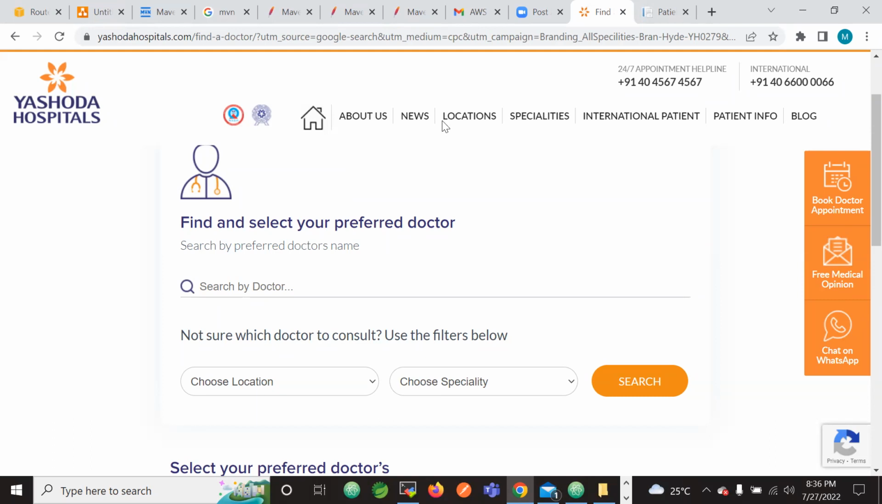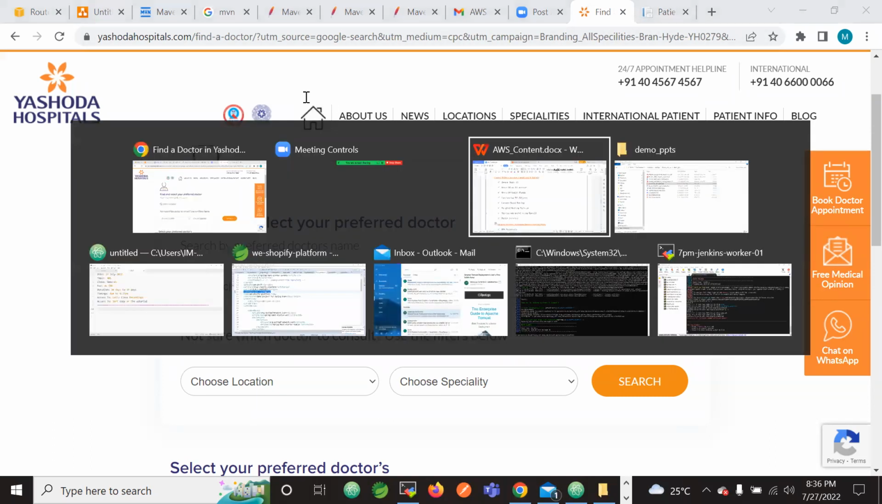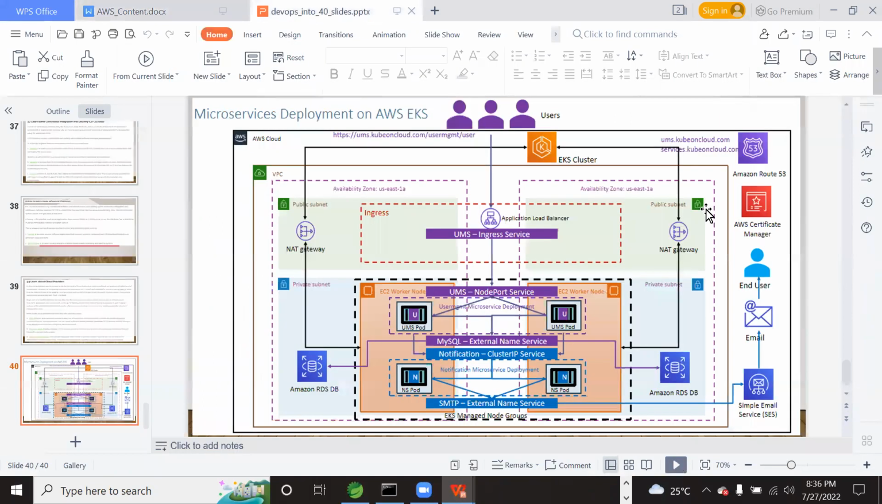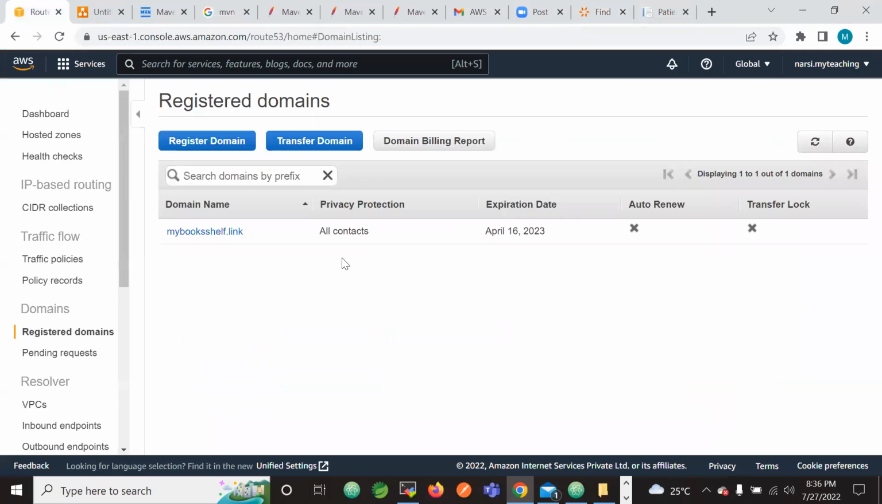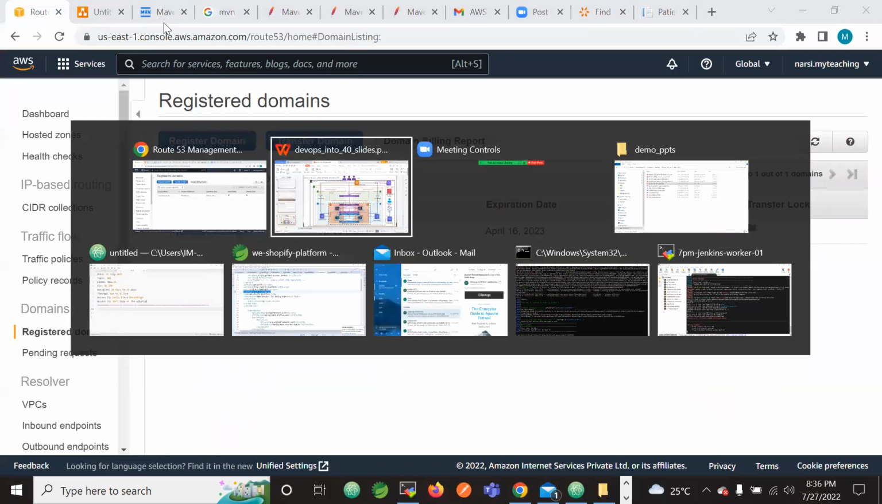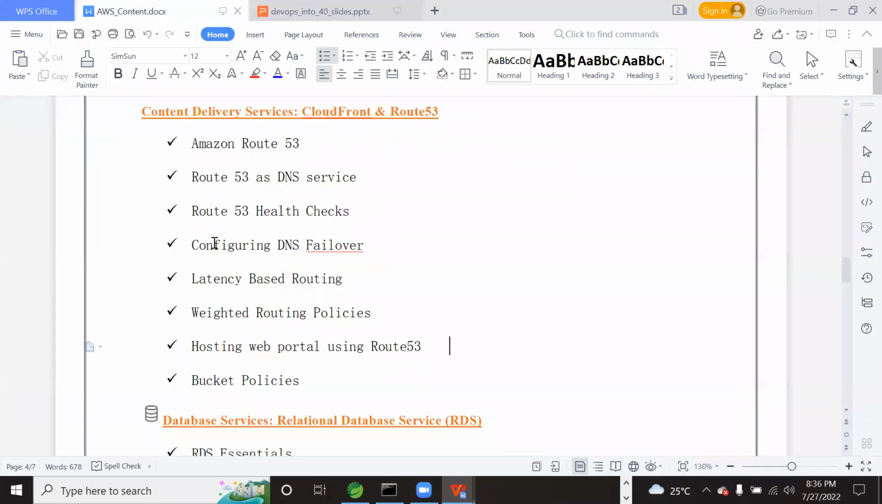So every application will have a cover page, isn't it? That website will be deployed in this CloudFront. So let us go and check this CloudFront. Configure the DNS failover, hosting the web portal using Route 53. Route 53 will give us a domain, right? DNS and all, where the applications will be hosted, and websites will be hosted using this CloudFront.